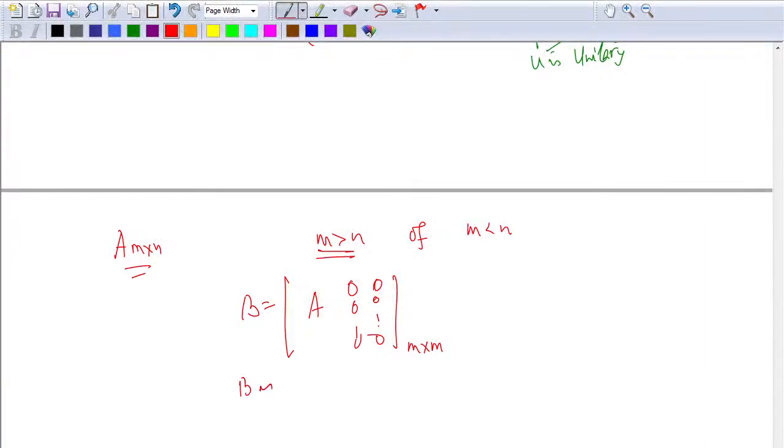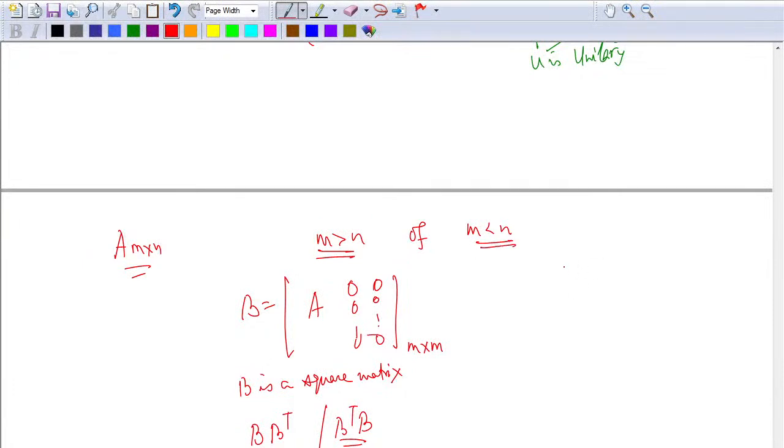So B is a square matrix. Fine. And then I can look at B plus B star, or I can look at B B transpose or B transpose B, and then work with this. If I work with B B transpose and B transpose B, both are symmetric matrices. And therefore I will get something nice, and that I can use. This is one way of looking at it.